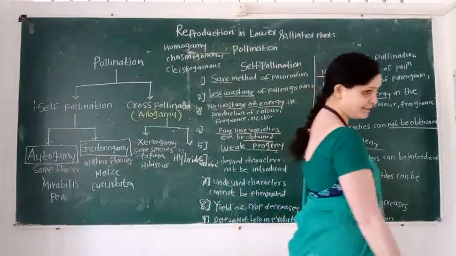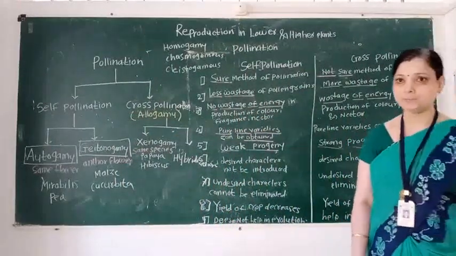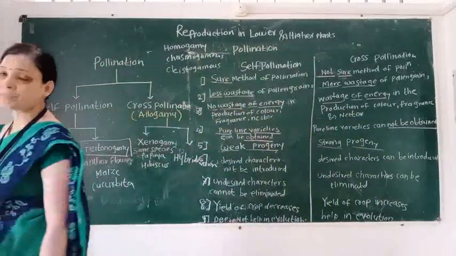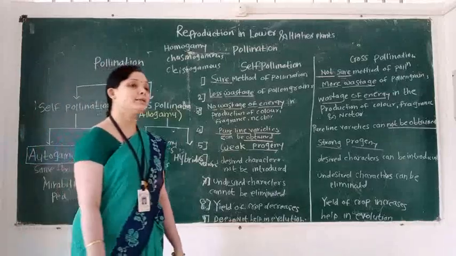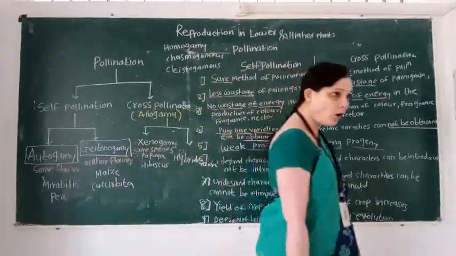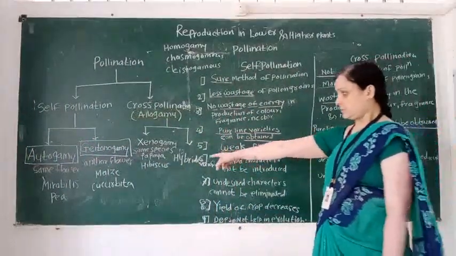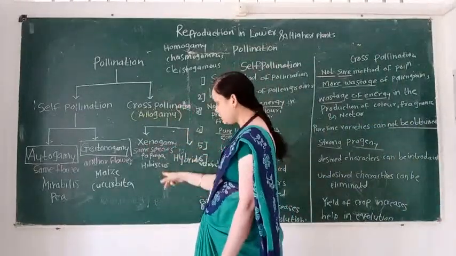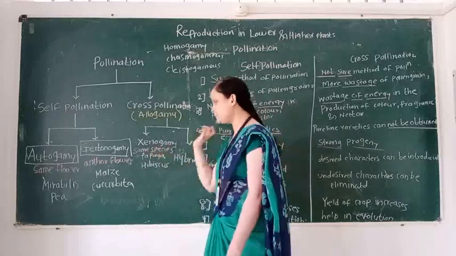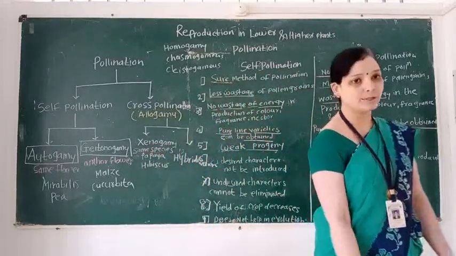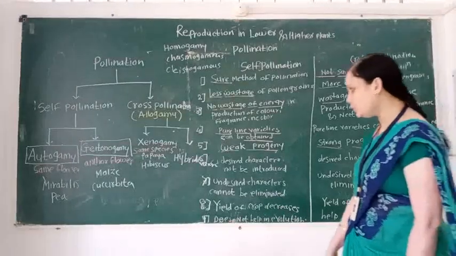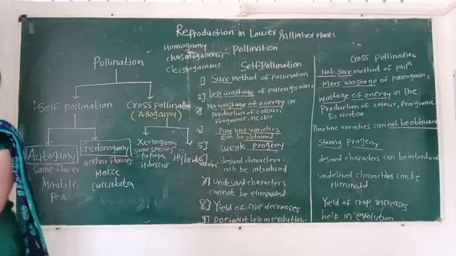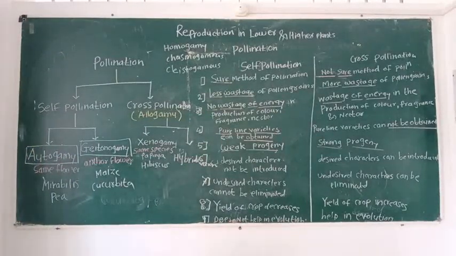Xenogamy means the transfer of pollen grain from anther to receptive stigma of another flower, another plant body of the same species. And what is the definition of hybridization?